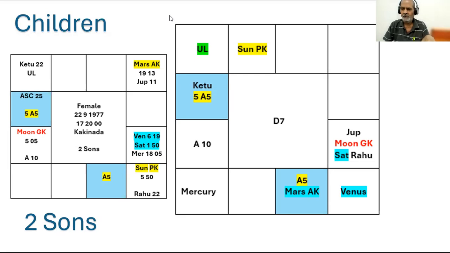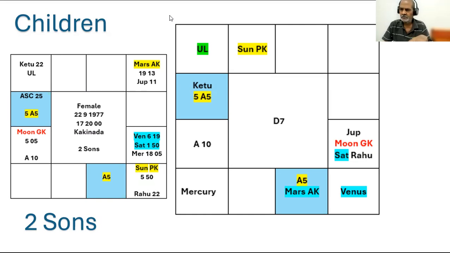They don't use them, but here we use the D7 chart, and here also we can apply Nicha Bhanga Raja Yoga. I use all the yogas generally applicable in the D7 chart also. So here I tell you what is meant by Nicha Bhanga Raja Yoga.